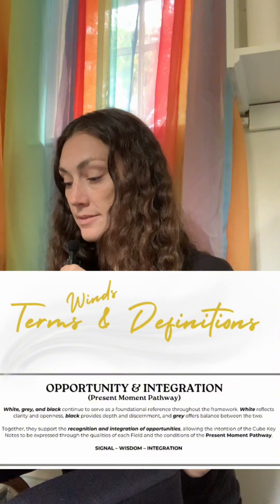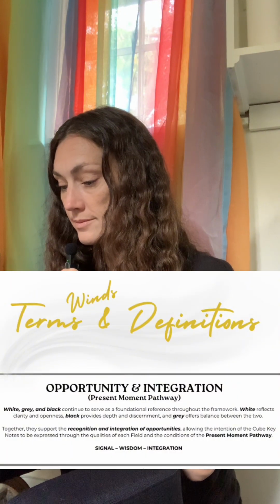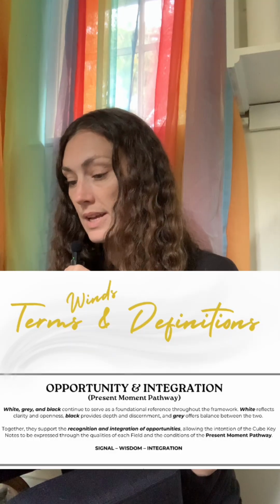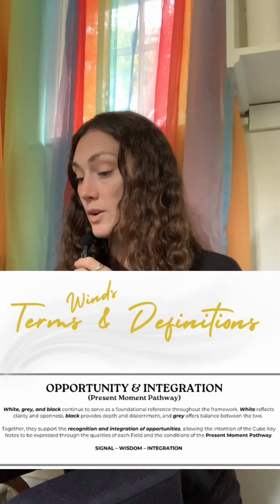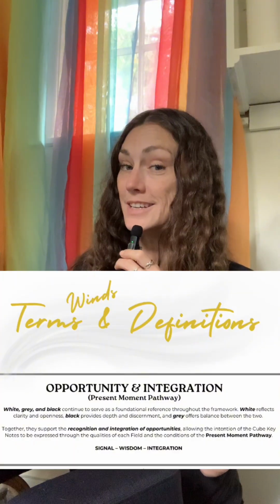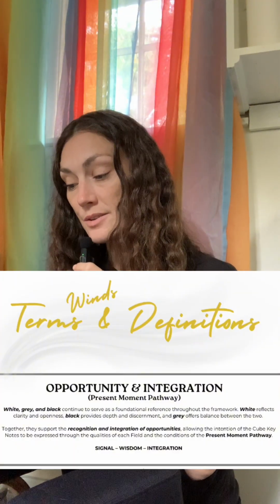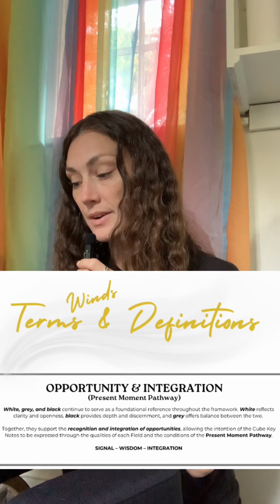White, gray, and black continue to serve as foundational reference throughout the framework. White reflects clarity and openness, black provides depth and discernment, and gray offers balance between the two. Together, they support recognition and integration of opportunities, allowing the intention of the cube keynotes to be expressed through qualities of each field and the conditions of the present moment path.